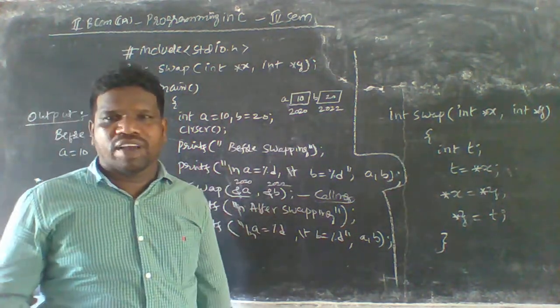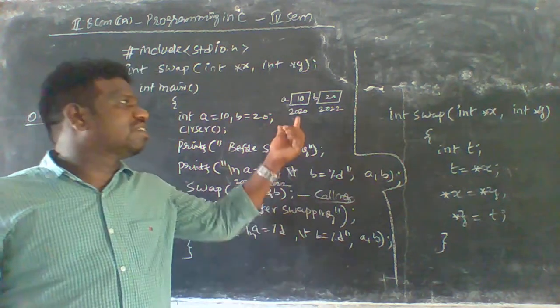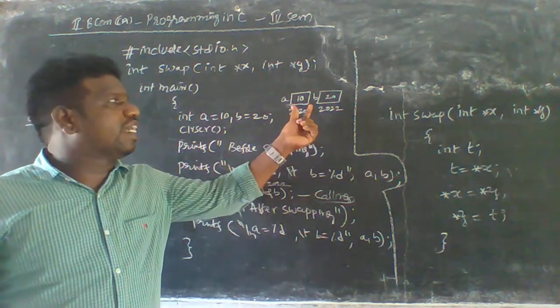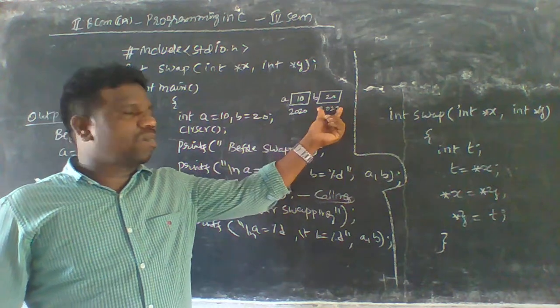Okay, so this address value we can examine. Let us take some value here, whatever it may be. Some labels will be taken, 2020, and it can occupy 2 bytes of memory space.